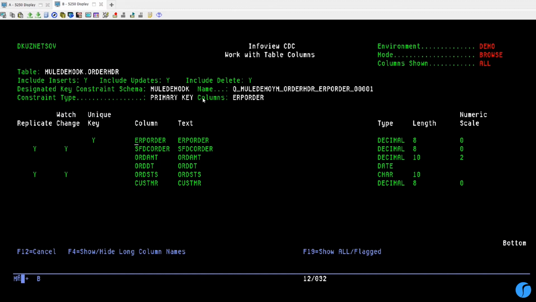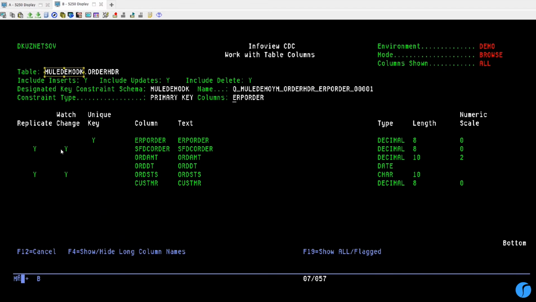As you can see, we define a table, ERP order header in library mule demo DK. That's my demo library. And here the product automatically pulls the information about that table from the system. It recognized unique key constraint and the list of the columns, the type, the length, and the sequence.